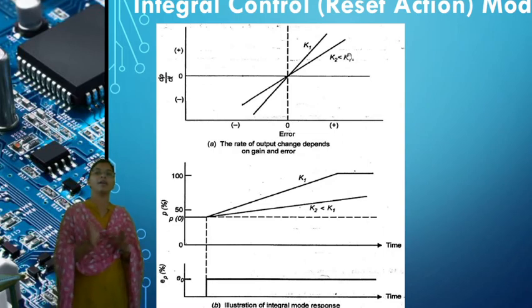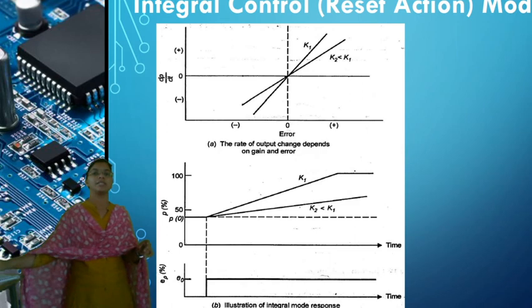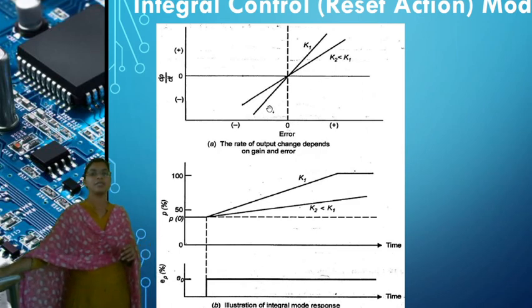The first graph has some rate and the second graph has some rate, but both are linear action. Whenever a rate of change of error occurs, it produces a constant output value.